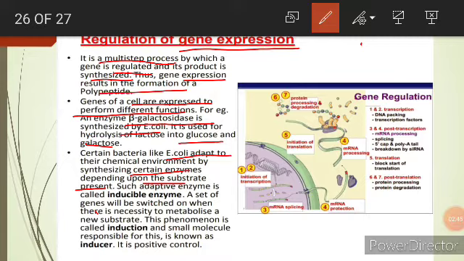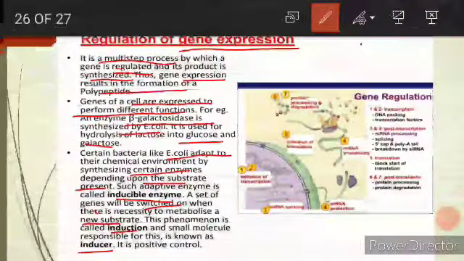Such an adaptive enzyme is called an inducible enzyme. It is a set of genes which will be switched on when there is a necessity to metabolize a new substrate. That is called induction. Small molecules are responsible for this, known as inducers. So it is a positive control.